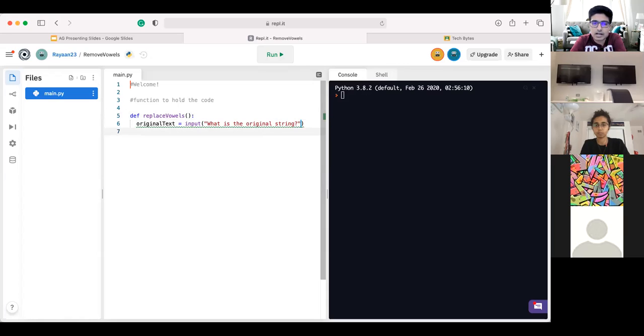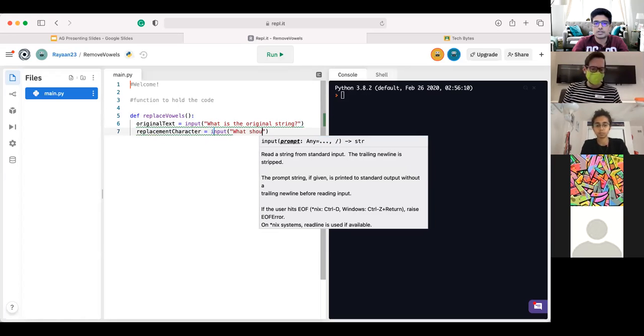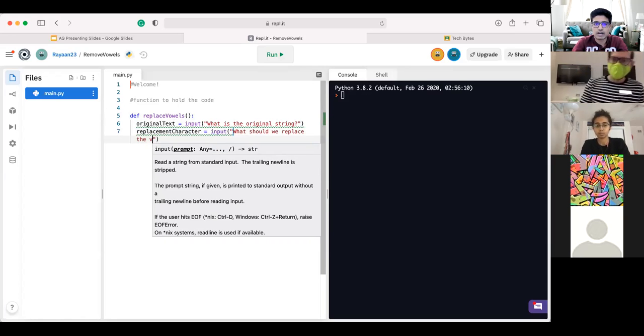So we have the original string, and now we have to ask the user, what do you want all the vowels in your original message to be replaced with? So we'll do one more input. So we'll say replacement character, and set that equal to another user input. And this time let's ask them, what should we replace the vowel with?